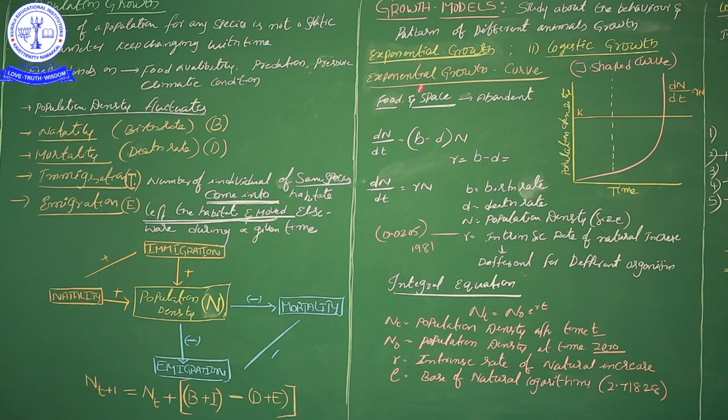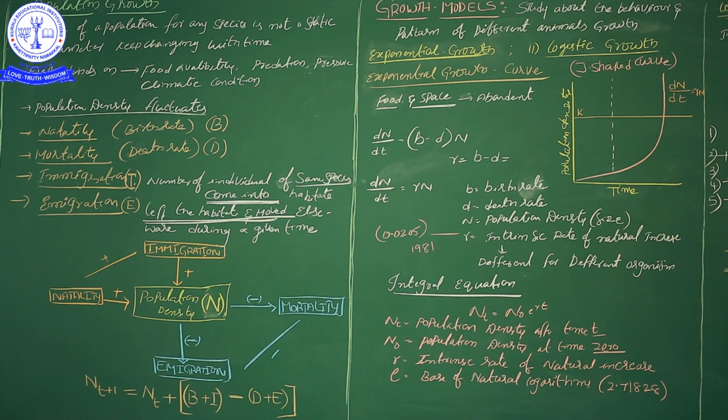See here, the growth or density of one population is influenced by two major factors: food availability and space availability. Because in a particular unit of time, how much food is available to the organisms and the space in the particular unit area should be measured.